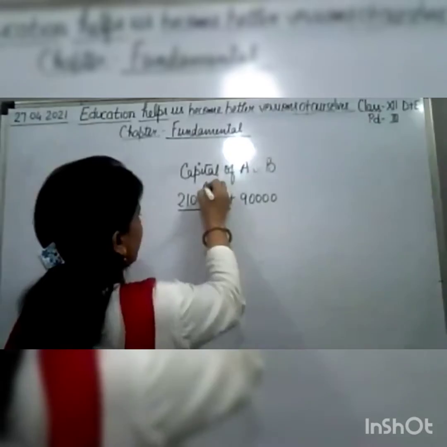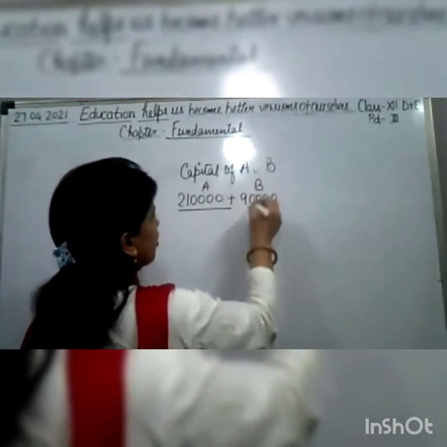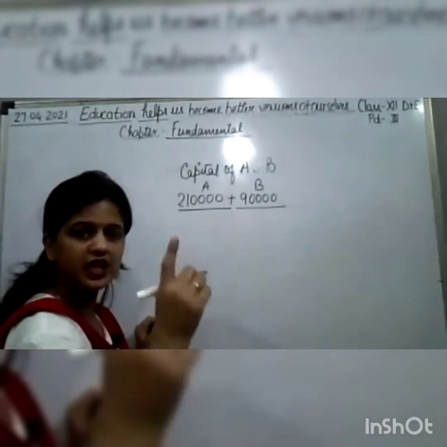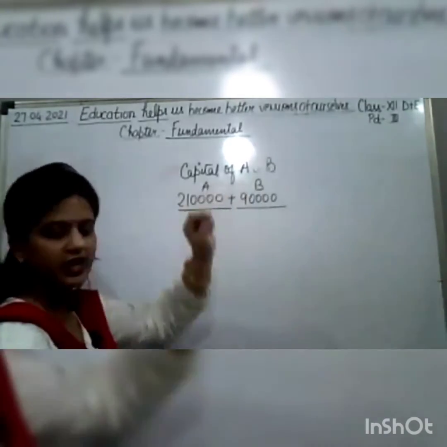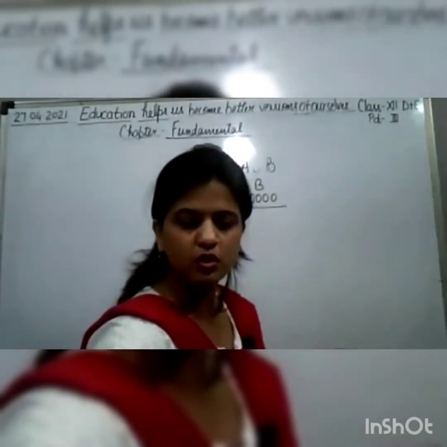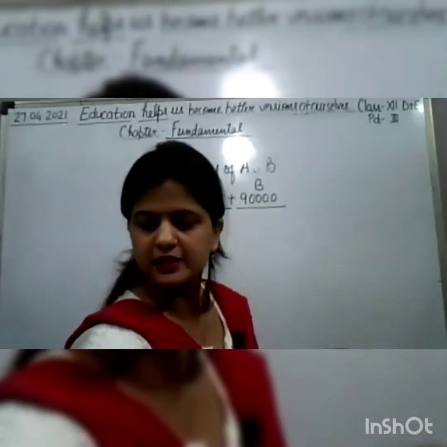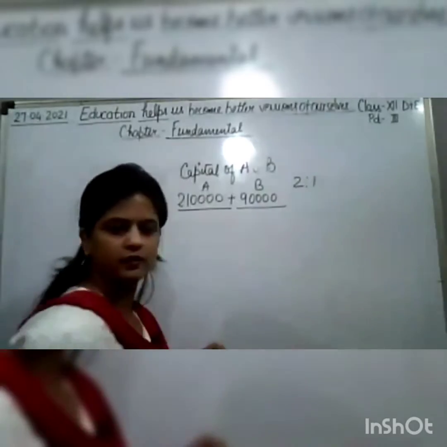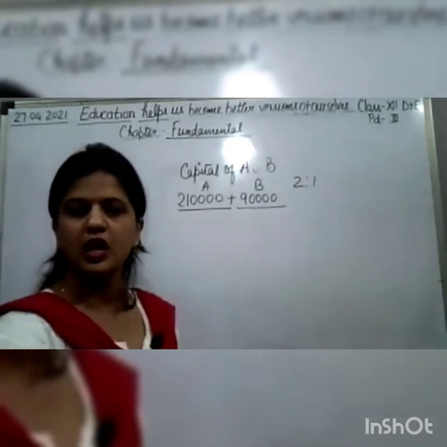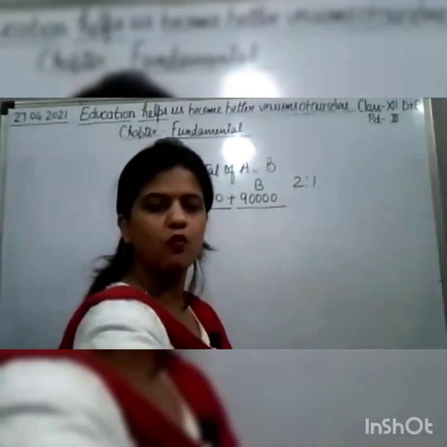It's the capital of A. It is the capital of B. And the ratio of profit sharing of A and B is given, that is 2:3, I think. Yes, 2:1. The ratio is given 2:1. Okay. Now what do we have to do?